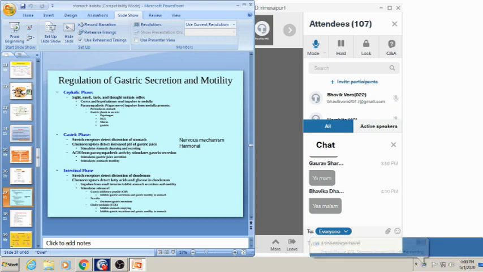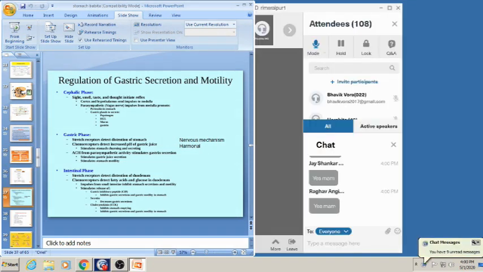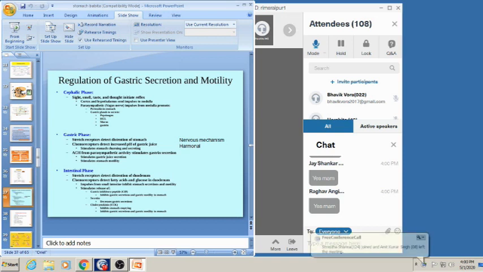And acetylcholine from the parasympathetic activity stimulates the gastric juice secretion and stimulates the stomach motility. It is under nervous control as well as hormonal control. The cephalic phase is totally under nervous control, and the gastric phase is under nervous and hormonal control. How is it nervous control? Already you know there are local plexuses in the gastrointestinal tract, and in the stomach there is the myenteric nerve plexus and Meissner's nerve plexus.